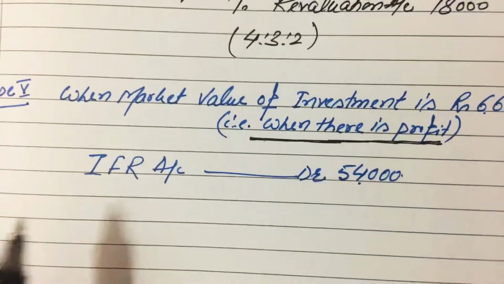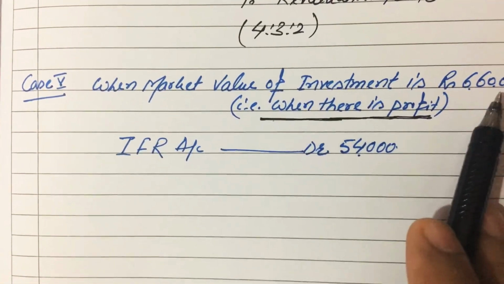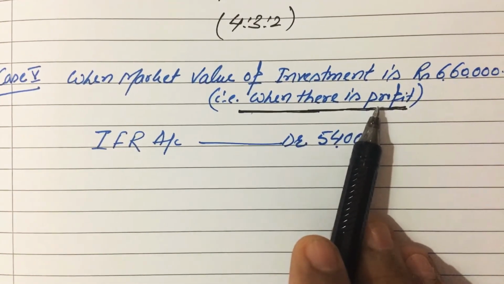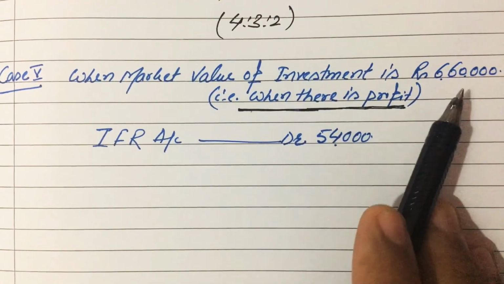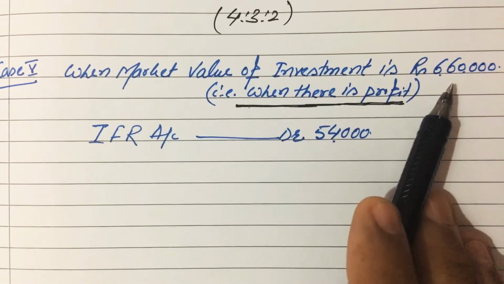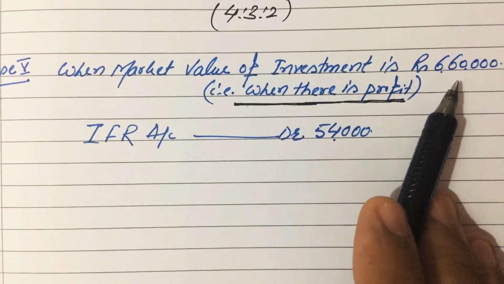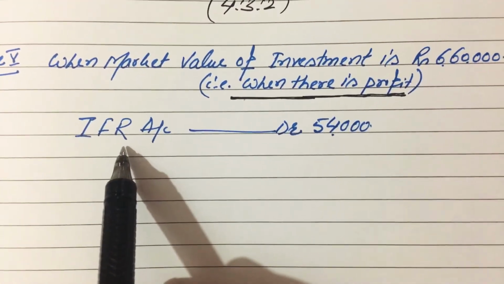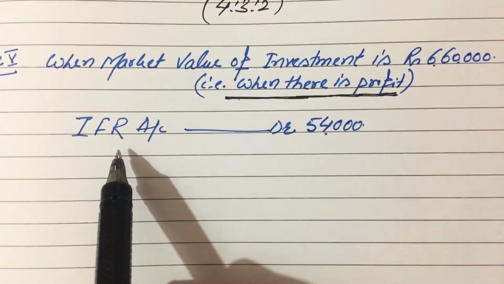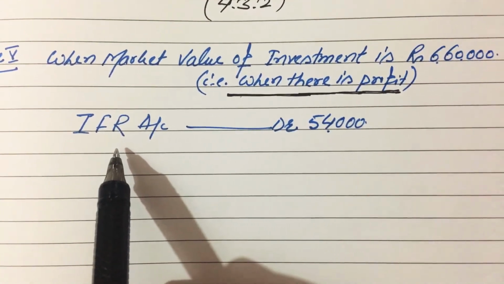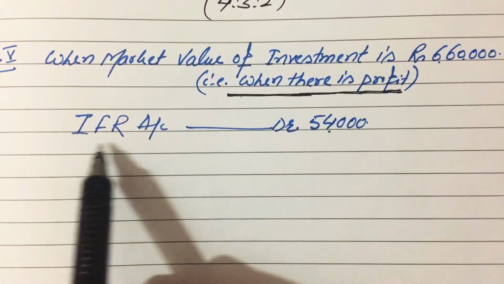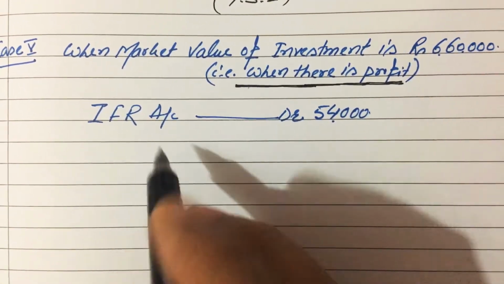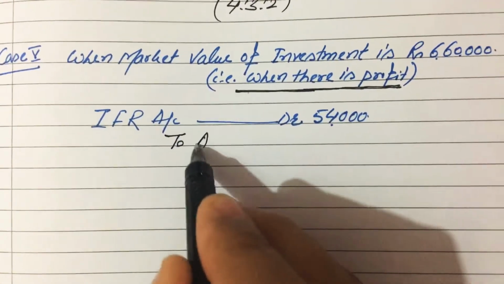Now the last case, when the market value of investment is rupees 6,60,000, that means there is profit, because the book value of investment is 6 lakh. Because reserve is used only in the case of loss, and now there is no loss, first of all we will close the balance of reserve by transferring it to old partners' capital accounts in their old profit sharing ratio.